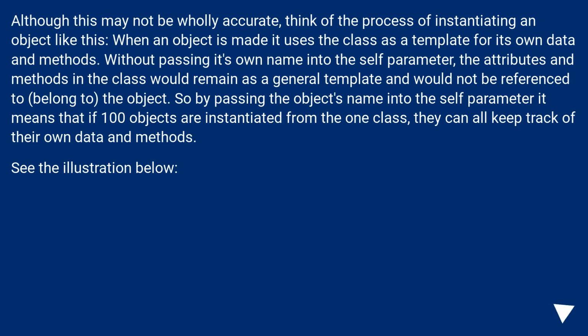Although this may not be wholly accurate, think of the process of instantiating an object like this. When an object is made, it uses a class as a template for its own data and methods. Without passing its own name into the self parameter, the attributes and methods in the class would remain as a general template and would not be referenced to, or belong to, the object. So by passing the object's name into the self parameter, it means that if 100 objects are instantiated from the one class, they can all keep track of their own data and methods. See the illustration below.